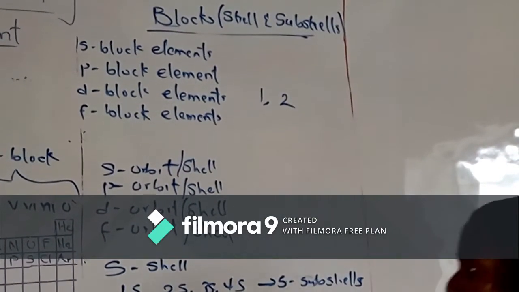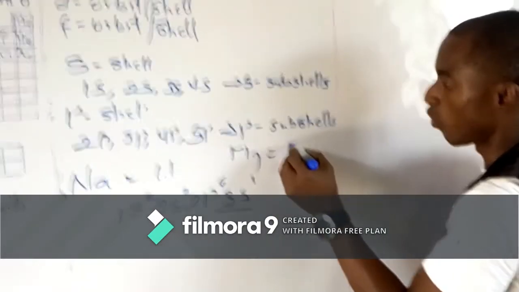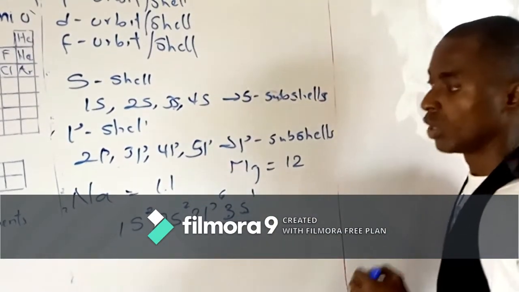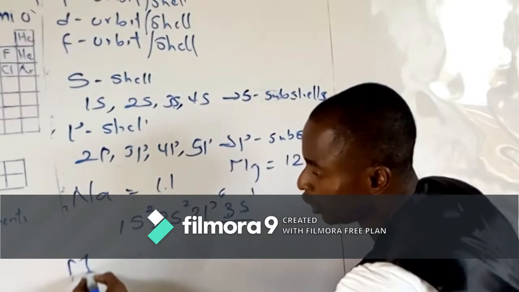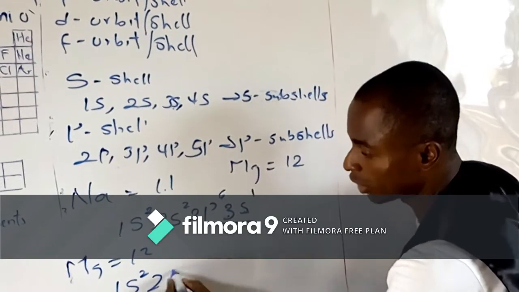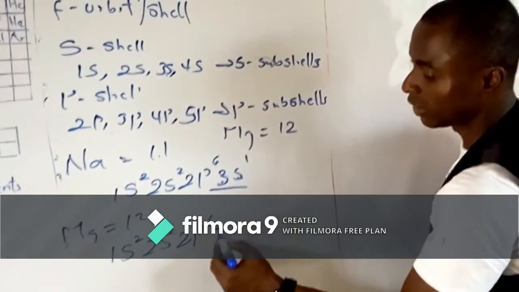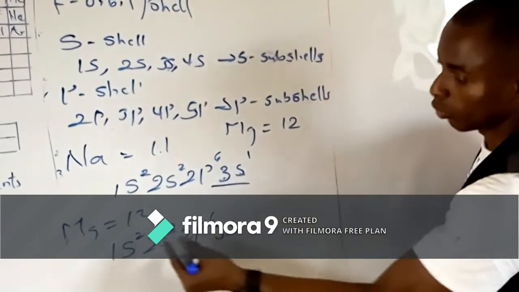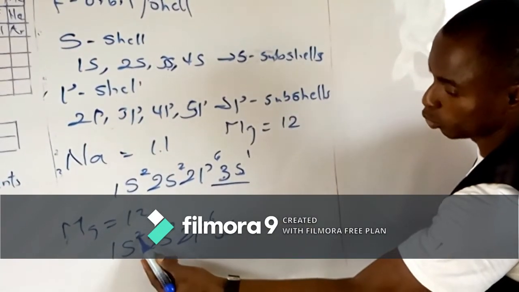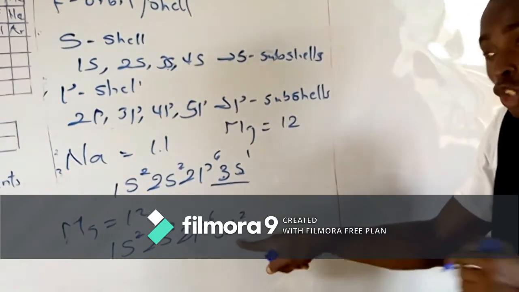Let's check magnesium. Magnesium, Mg, has 12 electrons. So we have 1s raised to the power 2, 2s raised to the power 2, 2p raised to the power 6. That is 2 plus 2 plus 6, 10, remaining 2. Then the next one is 3s, so it still falls on the 3s subshell.